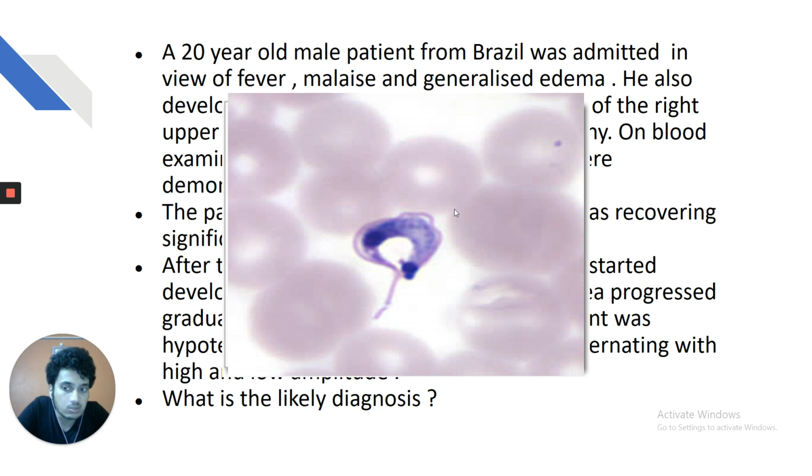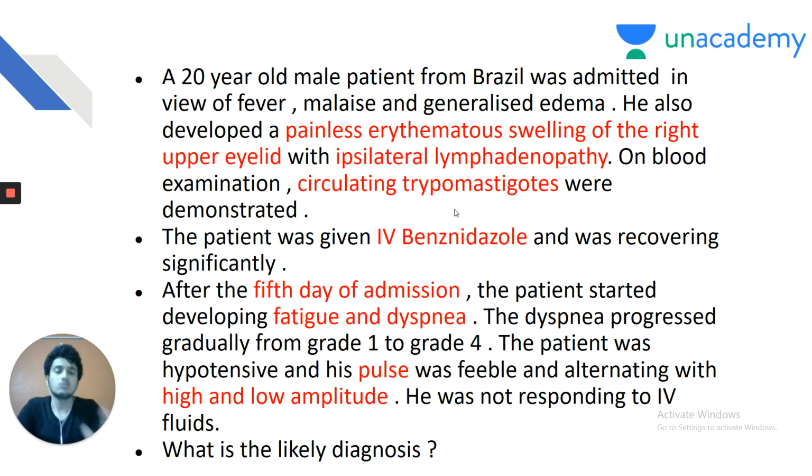Circulating trypomastigotes were also demonstrated in his blood. So, painless erythematous swelling of the right upper eyelid with ipsilateral lymphadenopathy, circulating trypomastigotes were demonstrated. IV benznidazole was given. Benznidazole is the drug of choice for which condition? After the fifth day of admission, that is, during the recovery phase of his illness, he developed fatigue and dyspnea, and his pulse was feeble with alternating high and low amplitude, that is, pulsus alternans.